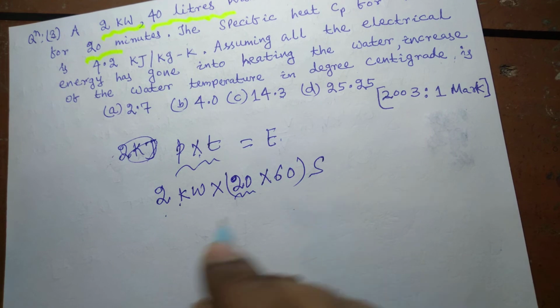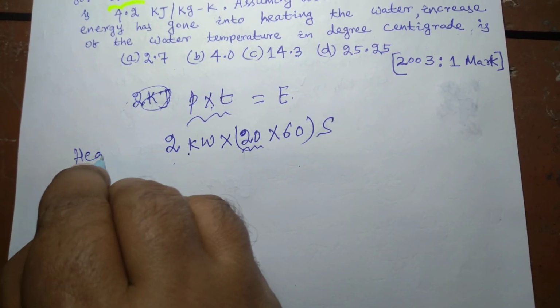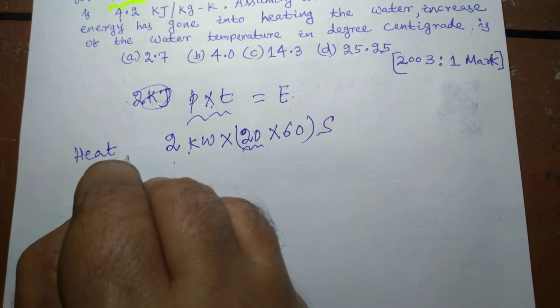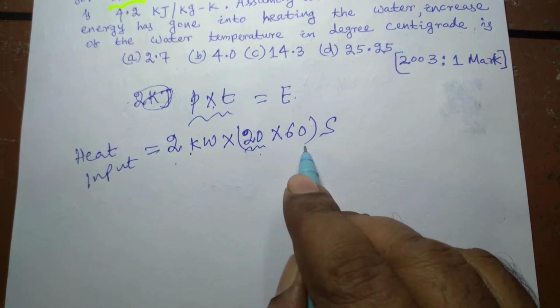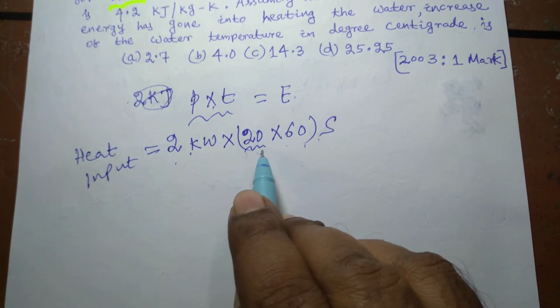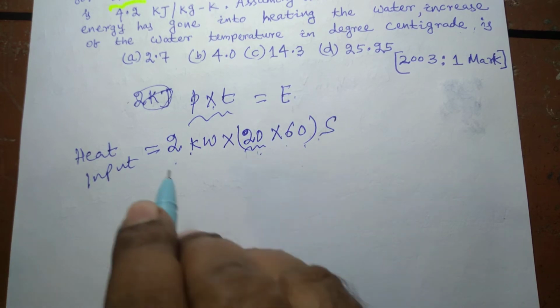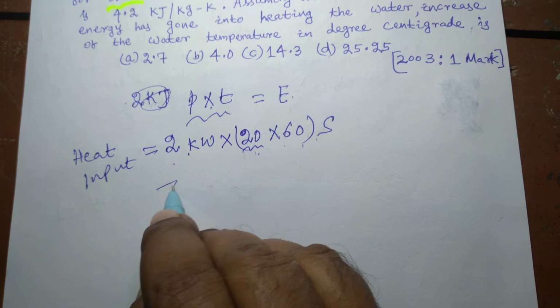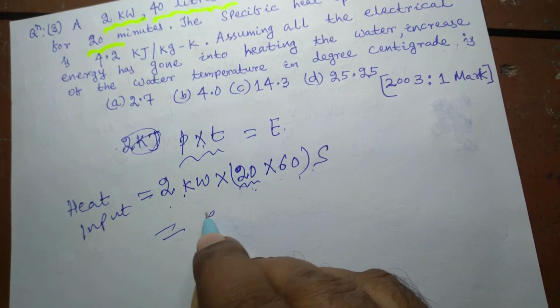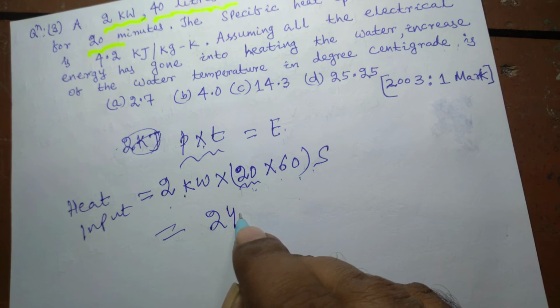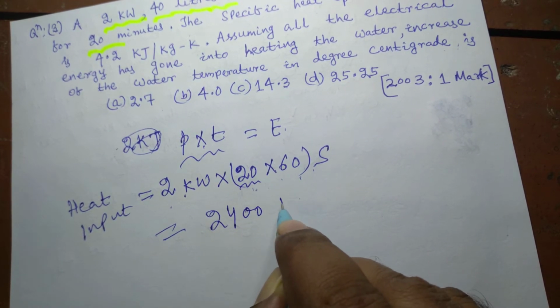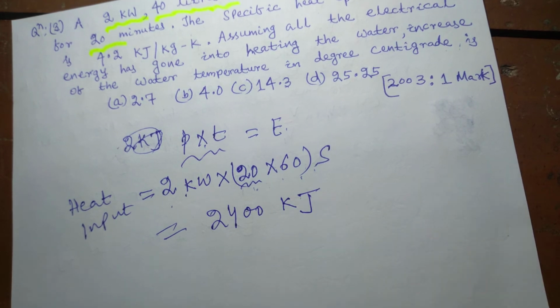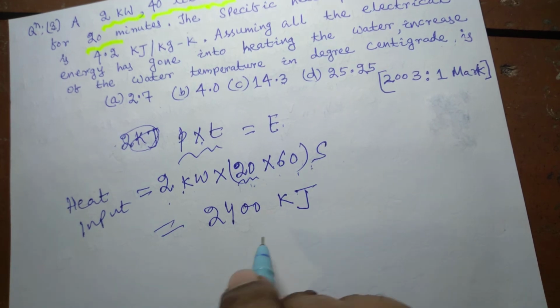So this is the energy input, or heat input to the water heater: 2 kilowatt multiplied by 20 into 60, which is 2400 kilojoule, because kilowatt multiplied by second is kilojoule.